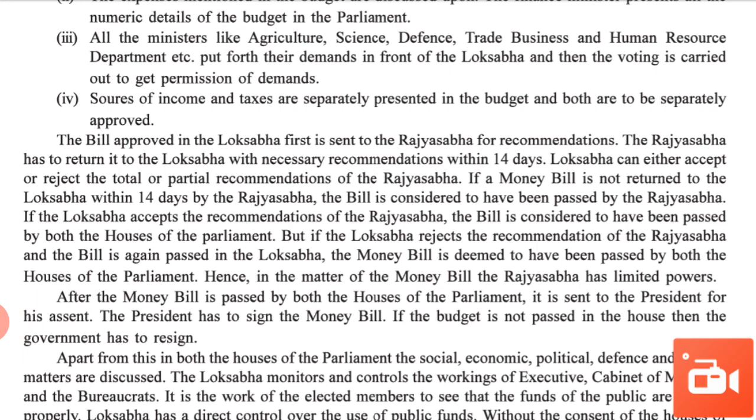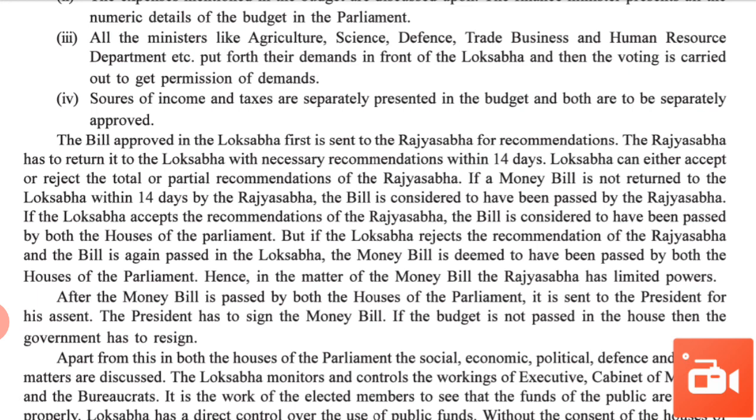Passed by the Rajya Sabha. In an ordinary bill, if Rajya Sabha does not return the bill to the Lok Sabha, then the bill is considered rejected. And if a money bill is not returned in 14 days by Rajya Sabha, then the bill is considered passed by the Rajya Sabha.